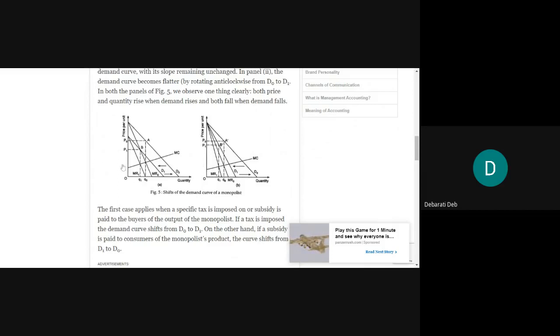Okay, but in both the cases, you will see there will be a shift in the price. In the first diagram, the shift is from P1 to P0, and in the second diagram, the shift is also from P1 to P0. Although it is less in the second diagram, it is still increasing. So there can be two cases of demand curve shifting. The first one shows the case of imposition of tax or provision of subsidy.